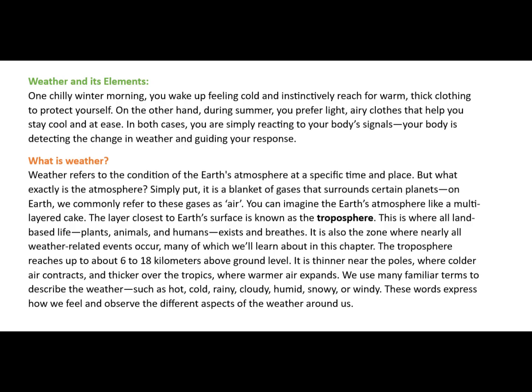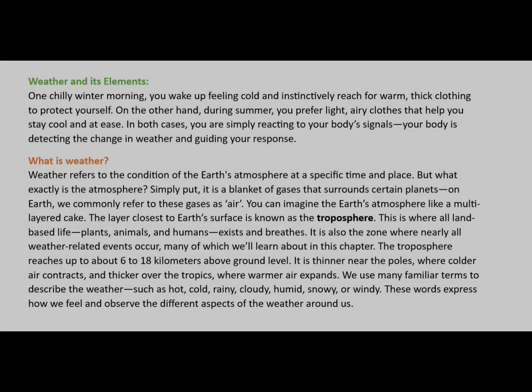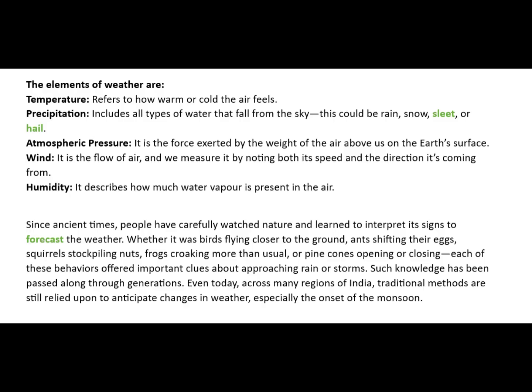We use many familiar terms to describe the weather, such as hot, cold, rainy, cloudy, humid, snowy, or windy. These words express how we feel and observe the different aspects of the weather around us. The elements of weather are: Temperature, which refers to how warm or cold the air feels. Precipitation, which includes all types of water that fall from the sky. This could be rain, snow, sleet, or hail.